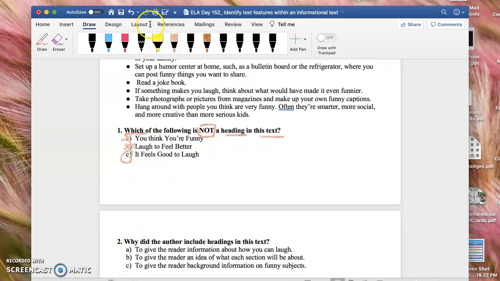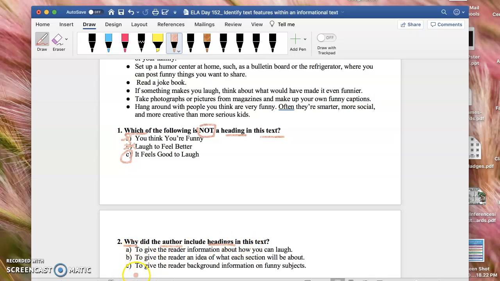Why, that's our question prompt. Why did the author include headings in the text? So when we talk about headings, why do you think an author would include a heading in a text? What if the heading wasn't there? What if the author just put the paragraphs out there? You wouldn't know what the paragraphs are about, right?